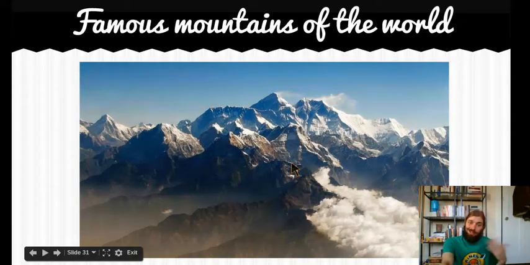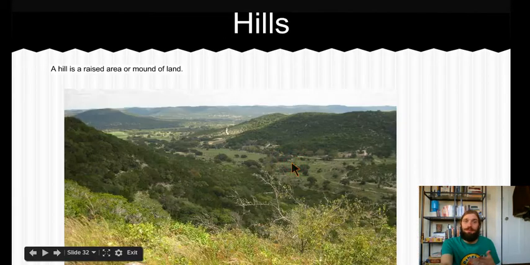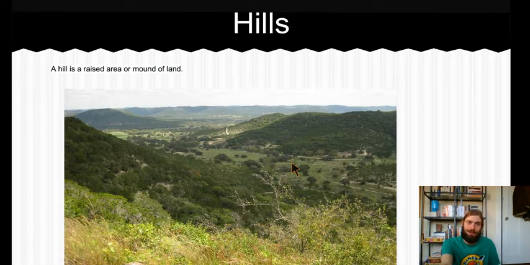Now, in contrast to mountains, we have hills. They look a little boring after we were looking at the Himalayan mountains. So a hill is a raised area or mound of land. You can probably guess that a hill doesn't create near as much of a barrier as a mountain, right? A hill is much easier to cross than a mountain, so it wouldn't create as much of a barrier for humans.